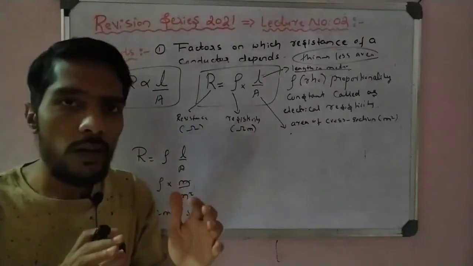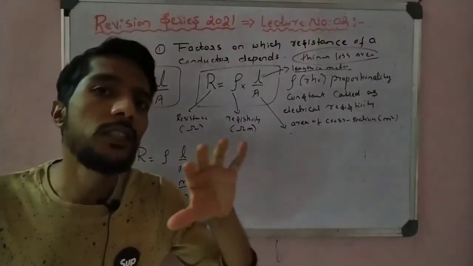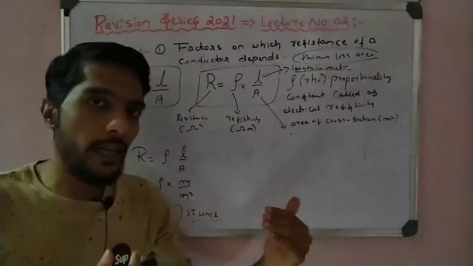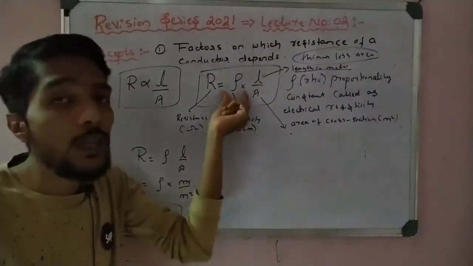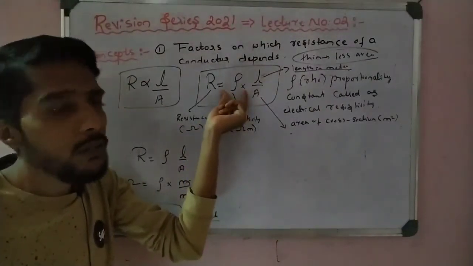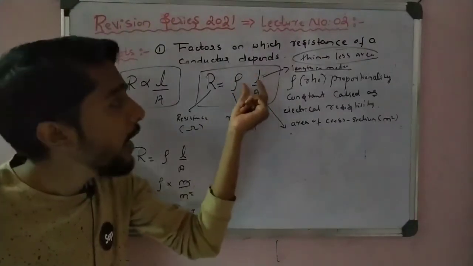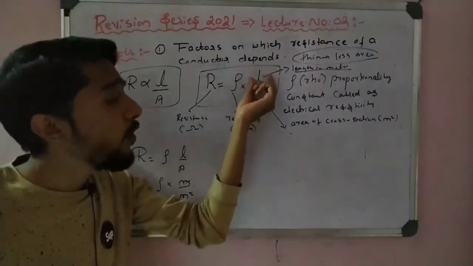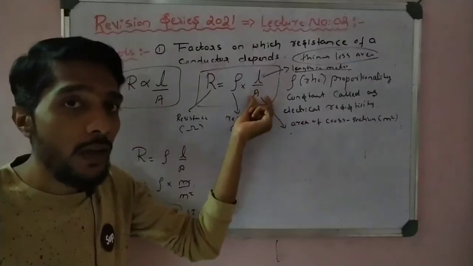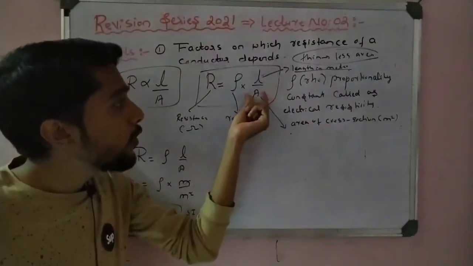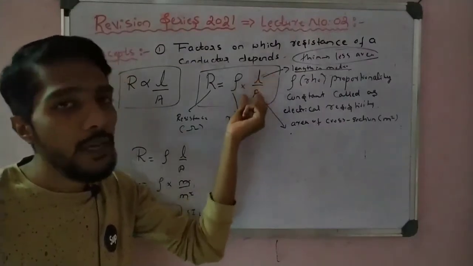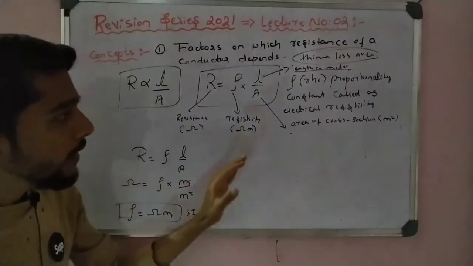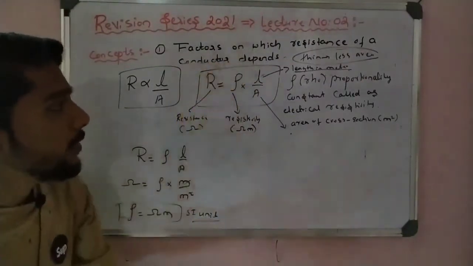I already explained the meaning of resistance, how resistance and current are related, and how resistance depends on length and area. Now we focus on resistivity, and after that on length and area, because some questions are there on them. So first we finish the resistivity concept, then length and area. First take down all these formulas, their terms and their units, and then come to the next concept on resistivity.